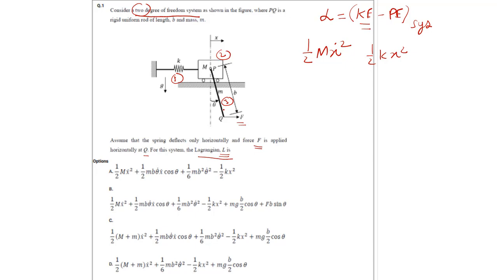Now comes the third system, that is rod. So rod will be having kinetic energy, rod will be having potential energy with respect to this. And then rod will be having some additional effect due to Coriolis. So there are multiple things coming here in rod 3, and we can see the options also here. A very complicated component is present here, and then the whole term is very big also.